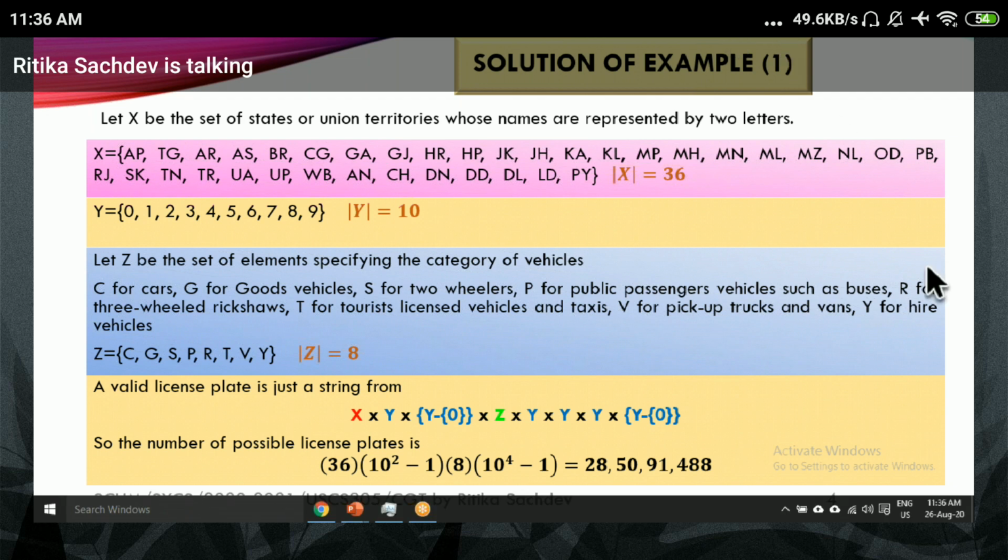Now, if you want, you can expand this. If you feel that this is not sufficient, you can change or modify the things. Instead of 4-digit place, you can make it as 5-digit place and so on. So what we have been doing is we have first taken the states followed by a number. Now, what is this number? This number is the RTO number which is being allocated to every RTO office in that district.